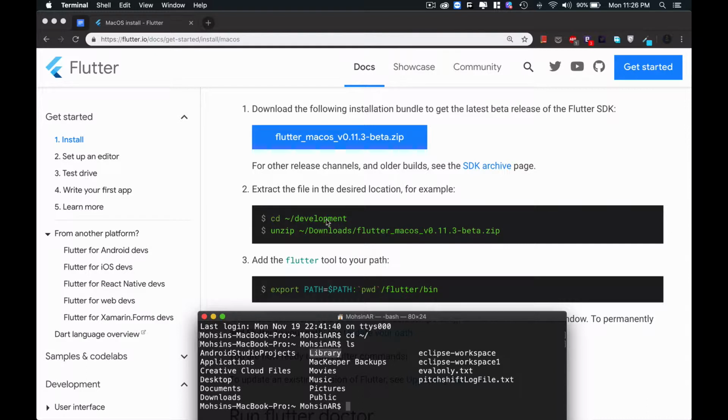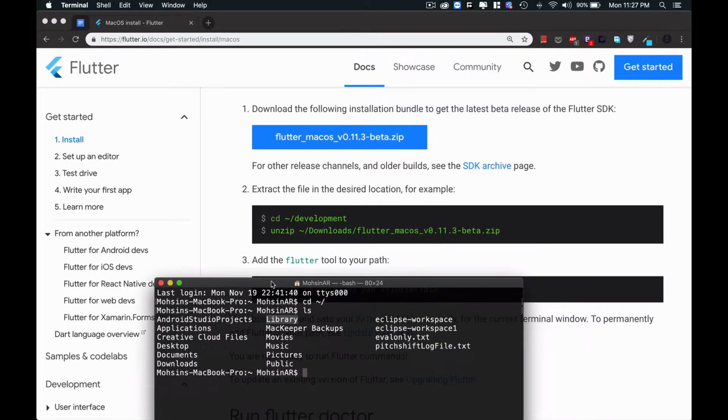I have just extracted, unzipped the Flutter zip folder in my library directory. So what you have to do is just type cd Library and hit enter. Now I am in my library directory.